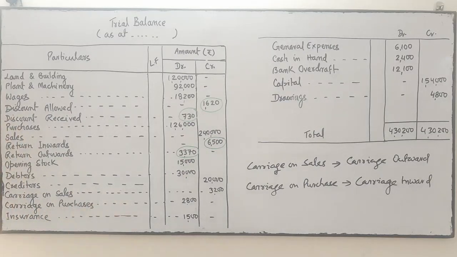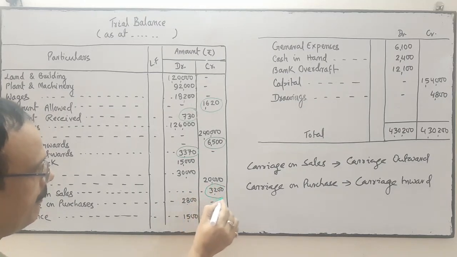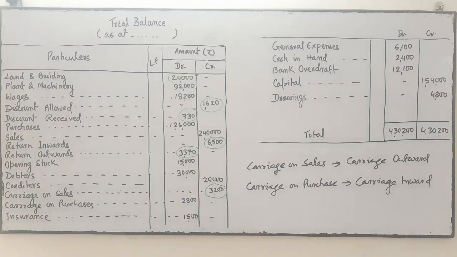Carriage on sales is an expense, and all expenses are debit. Carriage on sales should be debit because it's an expense. Carriage paid at the time of sale of goods is called carriage on sales.